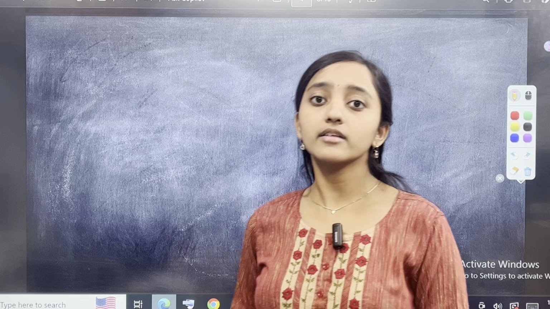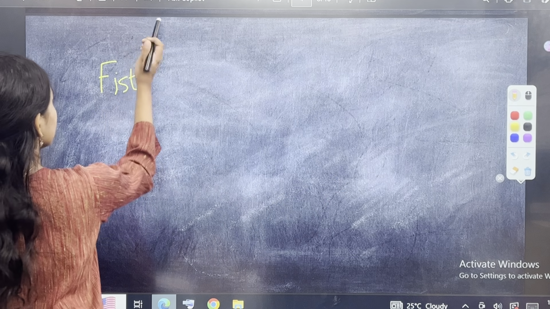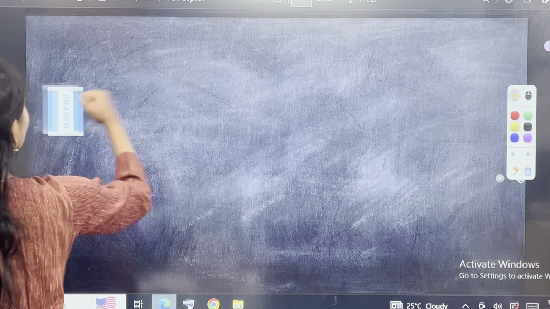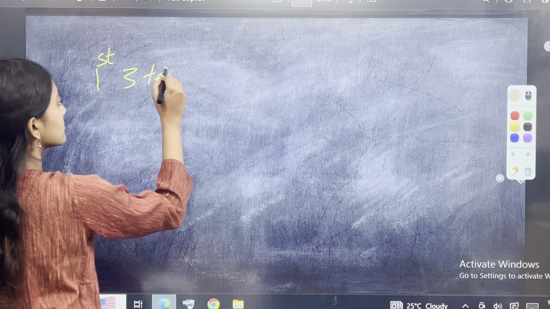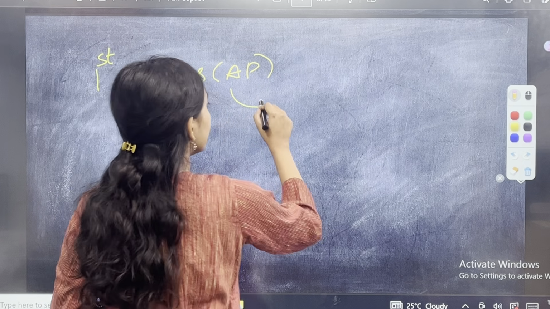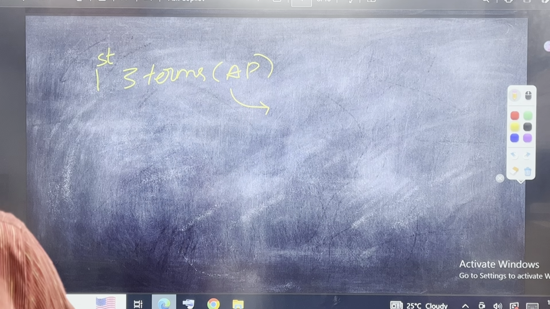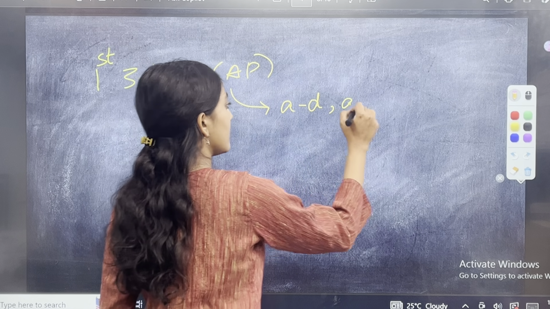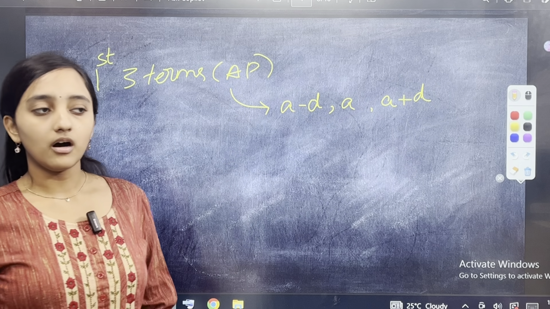Basically what I mean to say is that if they ask you what are the first 3 terms of an AP, what will you say? Do you know what the notation for that will be? The notation will be A minus D, A, A plus D. This is how you will be giving the notation.